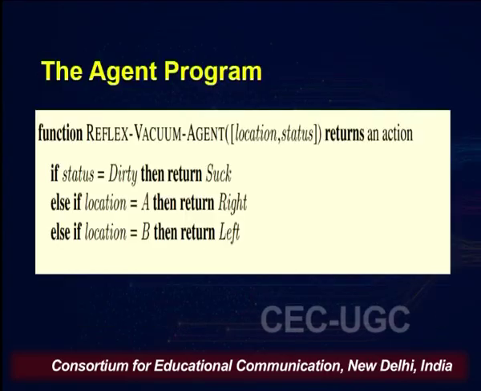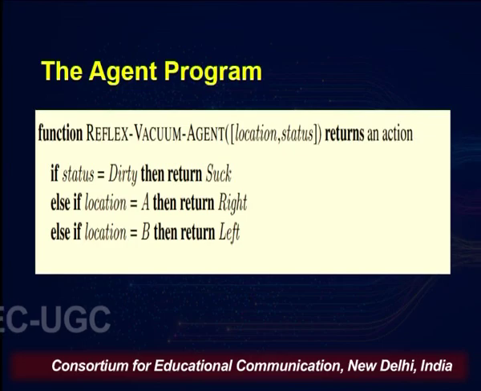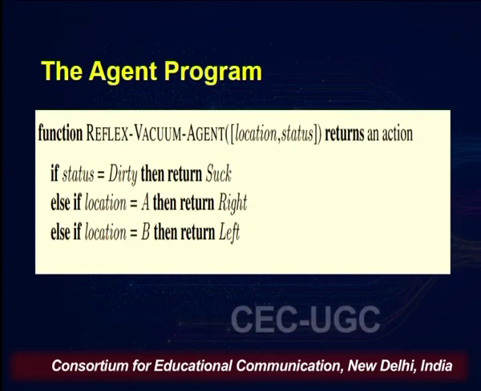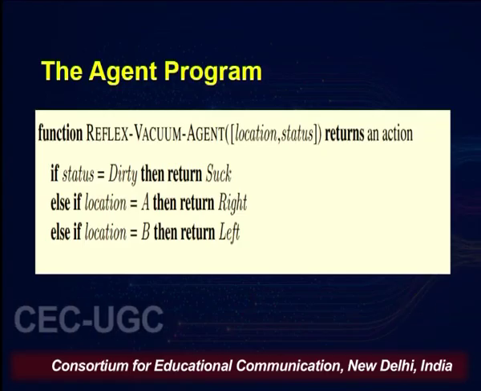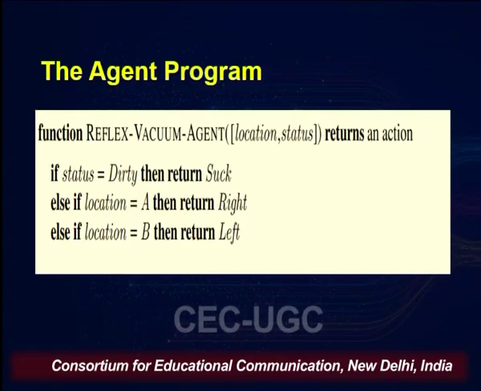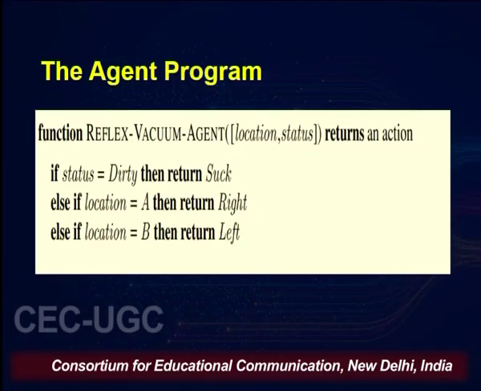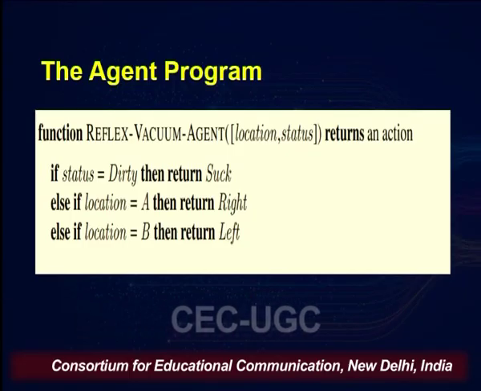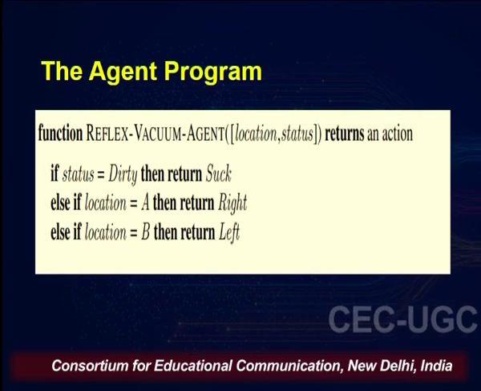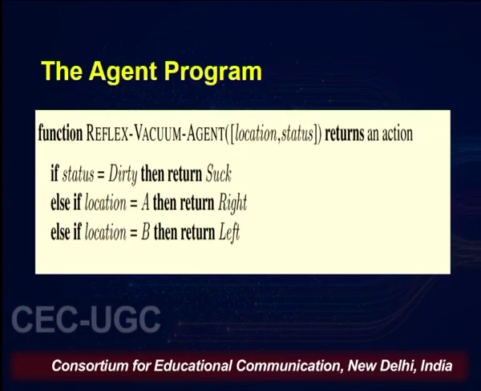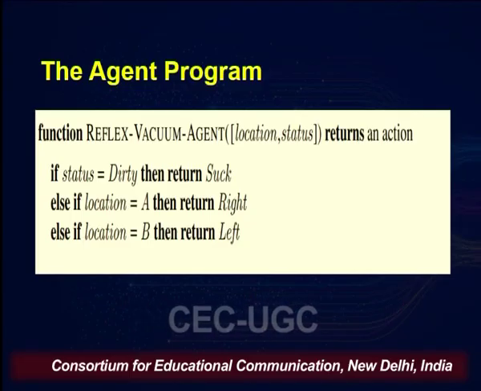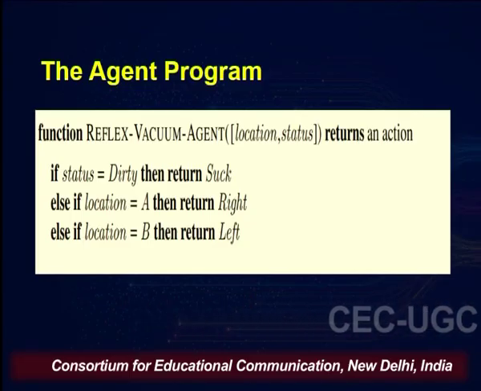Now, we talked about the agent program in our previous lecture. If we want to write a function for this reflex vacuum agent, it is going to take the location and the status, like A comma clean or B comma dirty, and it is going to return an action. So the input is the percept in the form of location and status, and it returns an action.